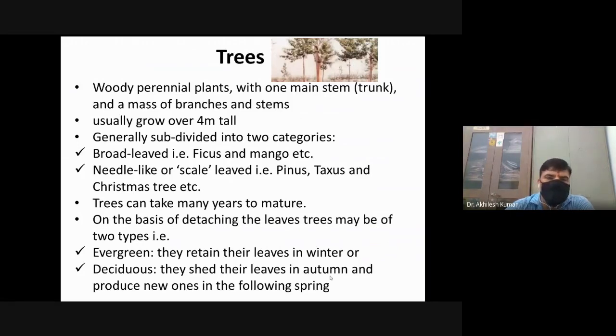Usually, trees grow more than 4 meters tall. Generally, trees are classified into two categories: broad-leaved, and needle-like or scaly-leaved. Broad-leaved trees are ficus, mango, etc. Needle-like or scale-leaf trees are pinus, Taxus, Christmas tree, etc.